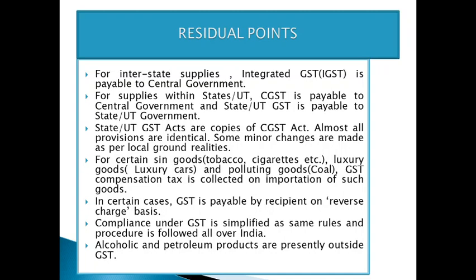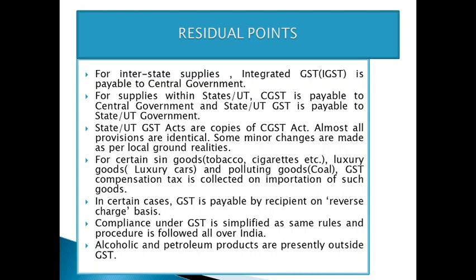Next, another important residual point regarding GST: for interstate supply, IGST, that is Integrated Goods and Services Tax, will be payable to the central government. For supplies within the state or within a UT, CGST, that is Central Goods and Services Tax, is payable to the central government. And SGST, that is State, or UTGST, that is Union Territory Goods and Services Tax, is payable to the state or respective UT government.